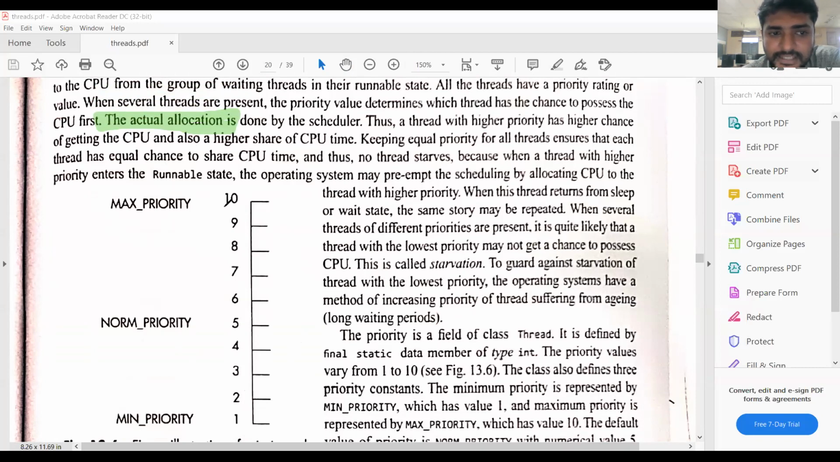Thread priority 10 means that is the maximum priority. Thread priority value 1 means that is the minimum priority.